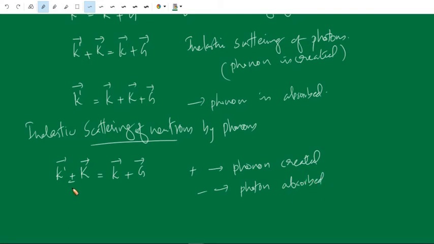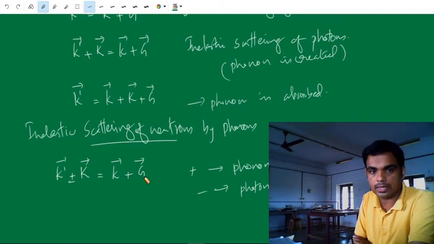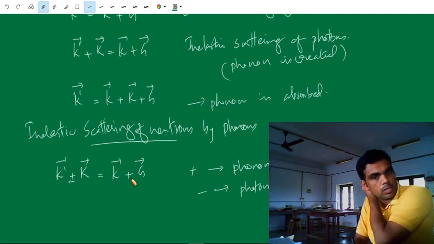Okay. So the general equation is k plus or minus capital K is equal to k' plus G. Here G is selected in such a way that this is in the first Brillouin zone. So if it goes outside the first Brillouin zone, what happens?